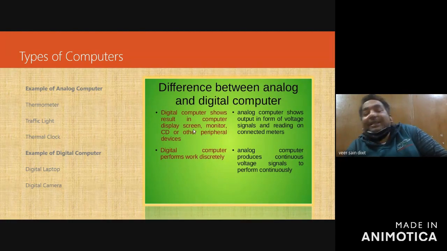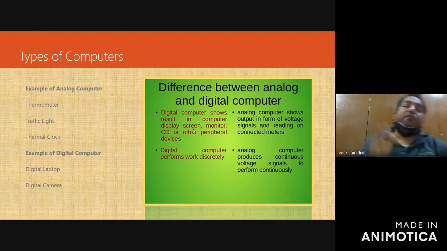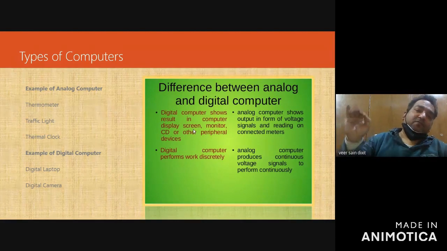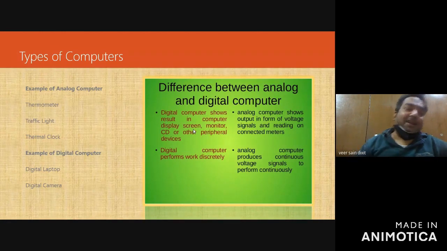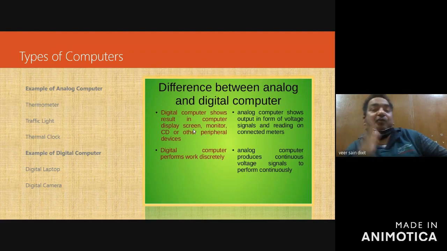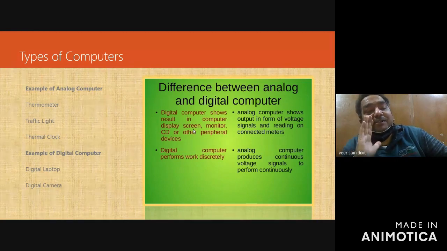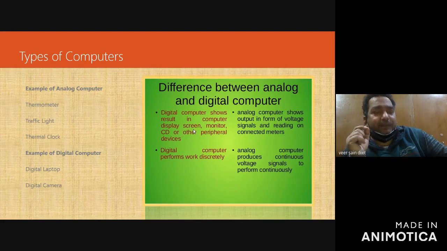Digital is discrete. What do you mean by discrete? Discrete मतलब 0, 1, 2, 3, 4, 5, 6. 0.5 नहीं, 1.2 नहीं, 1.3 नहीं. ठीक है? तो discrete values, digital computer हमेशा discrete values के साथ deal करता है. ठीक है? 0, 1, 2, 3, 4. जबकि analog computer discrete as well as continuous है. continuous का क्या मतलब है?